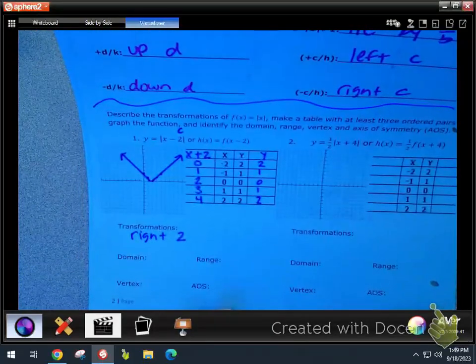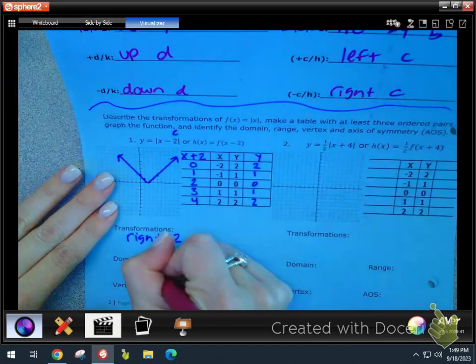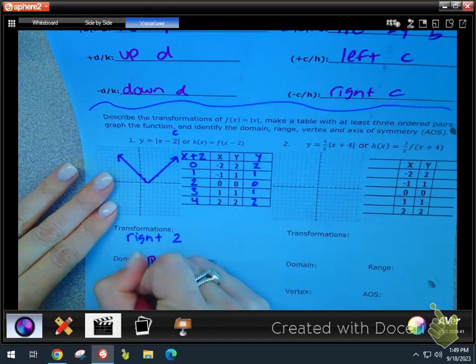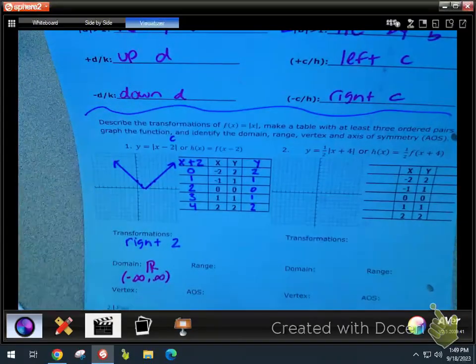Okay, so I'm going to ask you to graph, and I'm going to ask you to identify all this stuff. So we need to know how to identify all this stuff. First thing, domain. This is the easy one, people. What's the domain? All real numbers, negative infinity to positive infinity. That's the easy one. Okay?